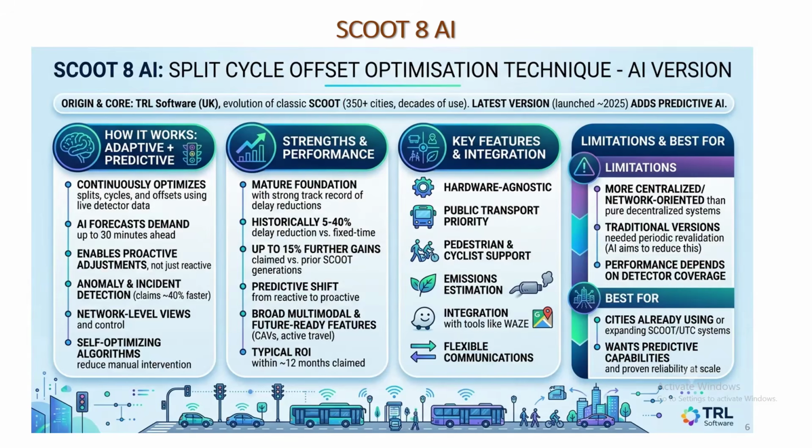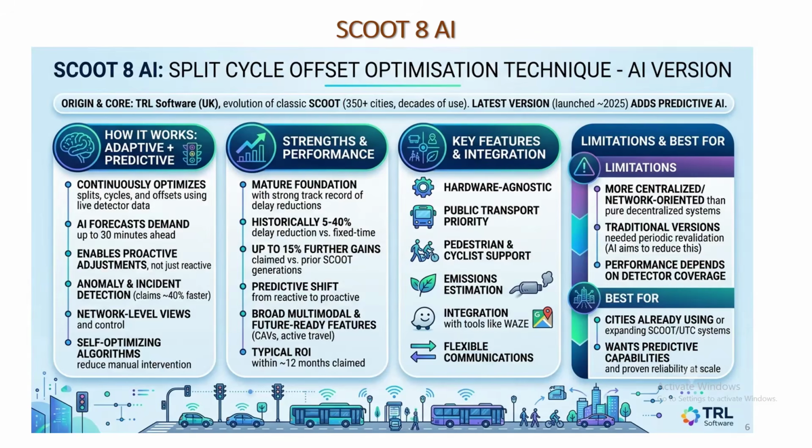which enables proactive adjustment. It can also detect incidents and anomalies at the network level, and uses optimized algorithms to reduce manual intervention. The strength of this method is that it is mature, because it is based on the original SCOOT system, and it is a shift from reactive to proactive system.